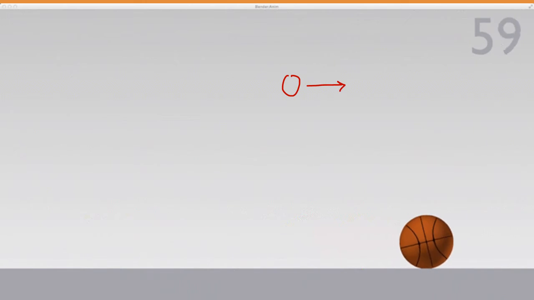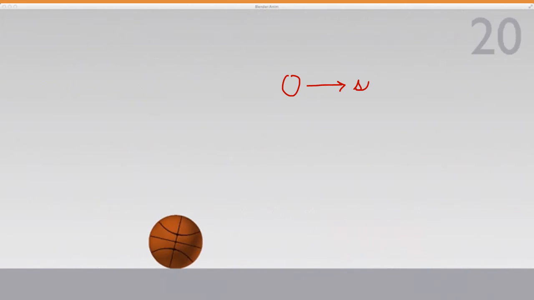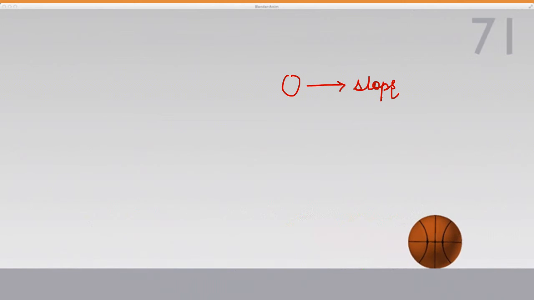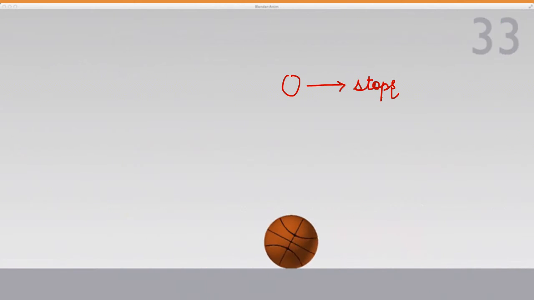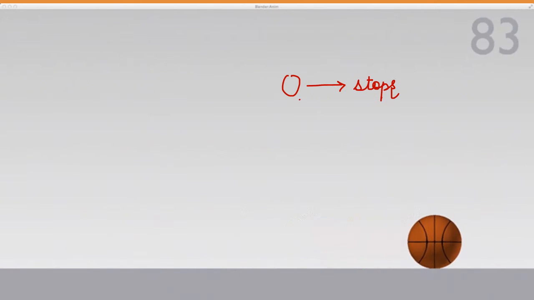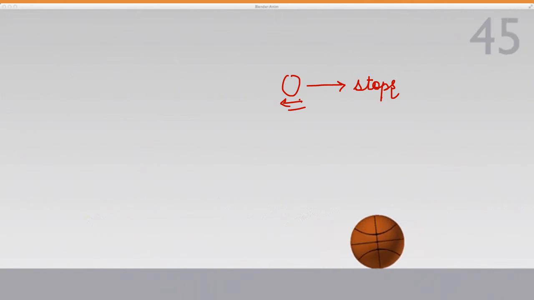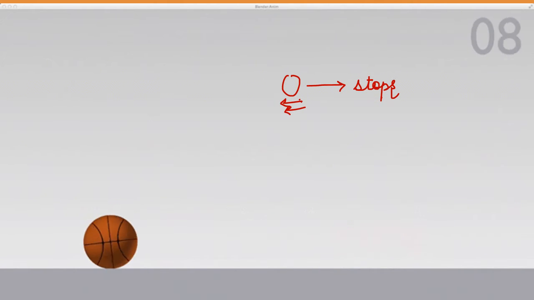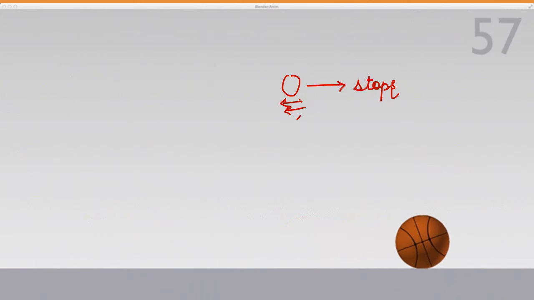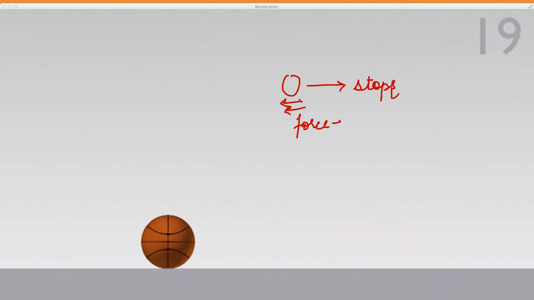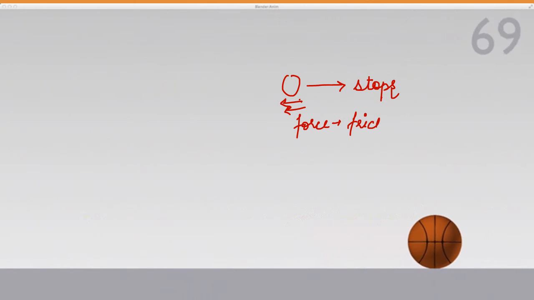Have you ever wondered why a ball rolling on the ground slows down gradually and stops after some time? There is some force acting on the ball which opposes the motion of the ball, due to which it stops. That force is called the force of friction.